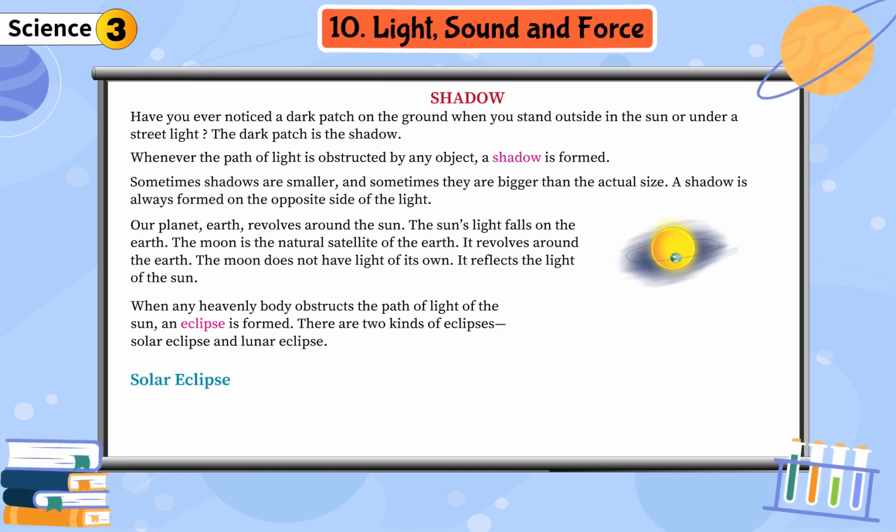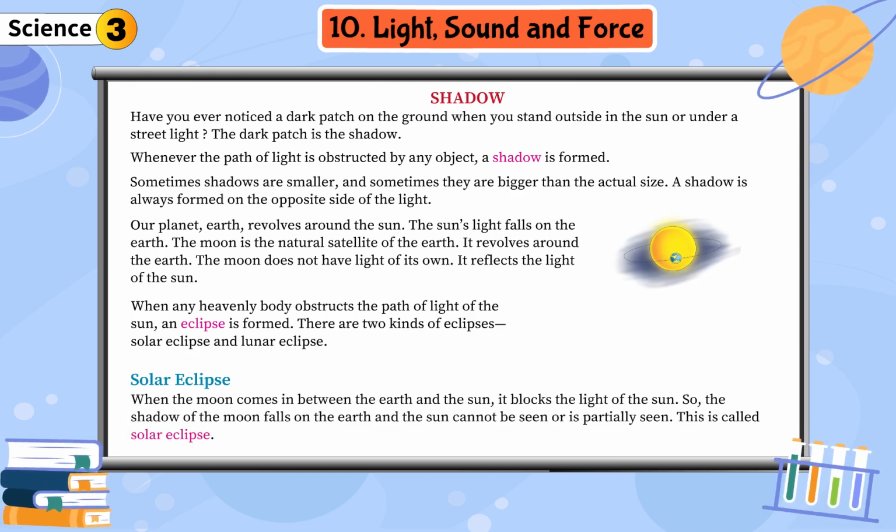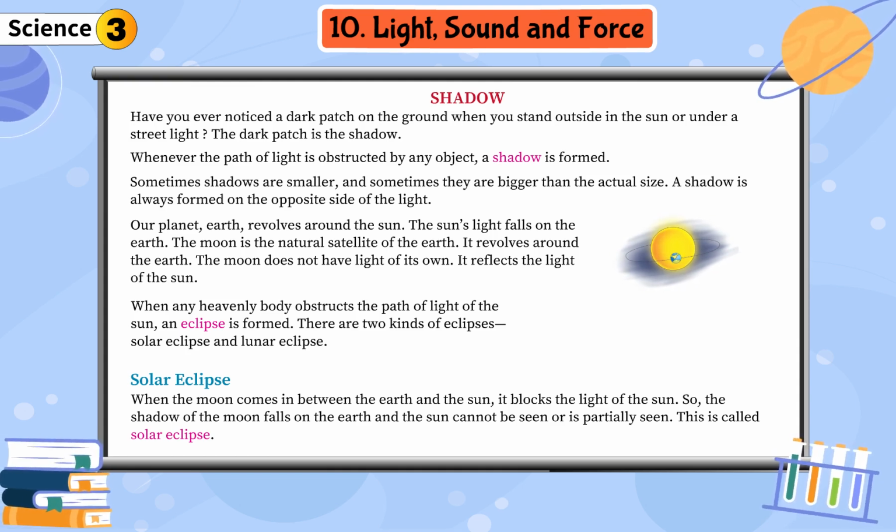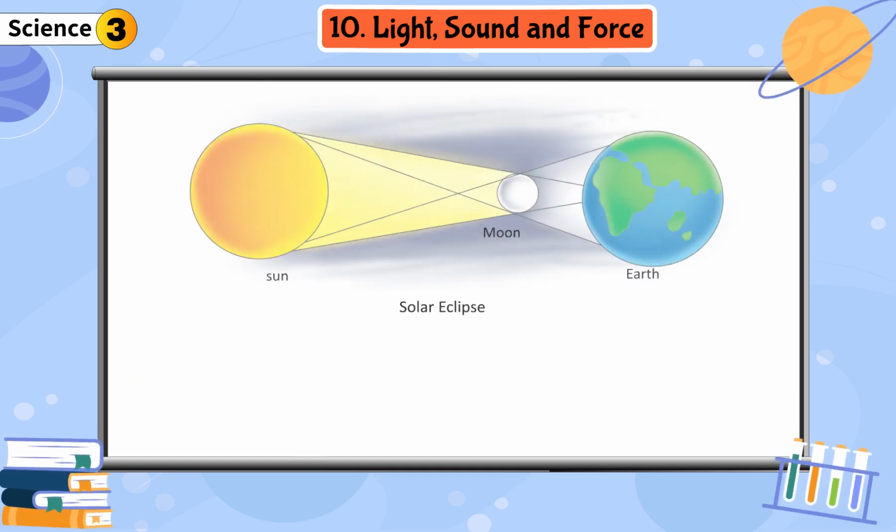Solar eclipse. When the moon comes in between the earth and the sun, it blocks the light of the sun. So, the shadow of the moon falls on the earth and the sun cannot be seen or is partially seen. This is called solar eclipse.